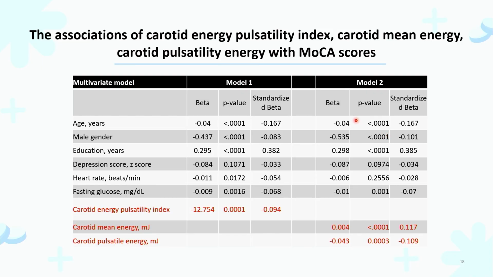After accounting for age, sex, education, depression score, heart rate, and fasting sugar, the carotid energy pulsatility index remained significantly associated with MoCA score. And if we separate them into the pulsatile component and the mean component, the pulsatile component is inversely associated with MoCA score, but the mean component was positively associated with cognitive function.